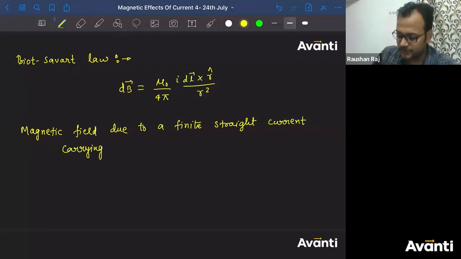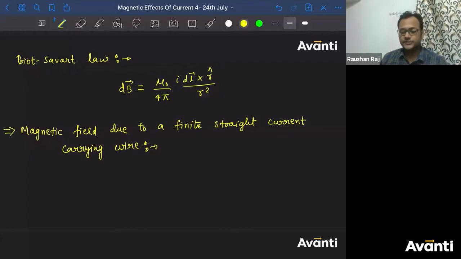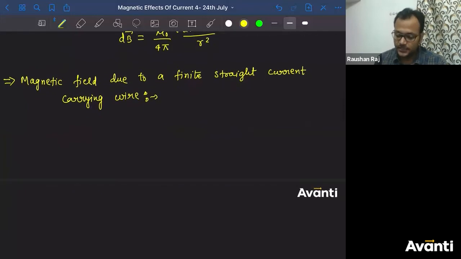If you have already gone through this, very good. If you have not gone through this, let me teach you. Let me know if you have any doubt in this one. ठीक है. So question क्या है? What is the heading here? Magnetic field due to a finite straight current carrying wire. इसके कारण हम आंसर निकालेंगे.